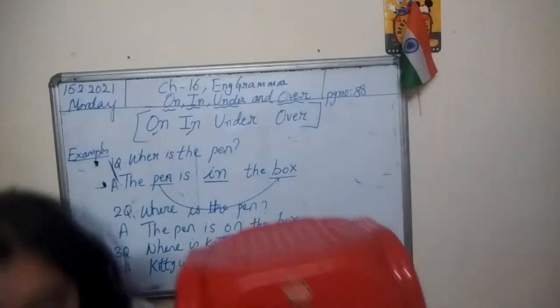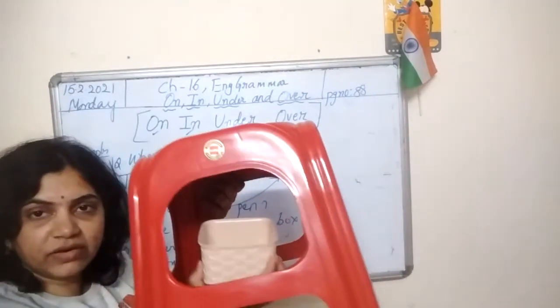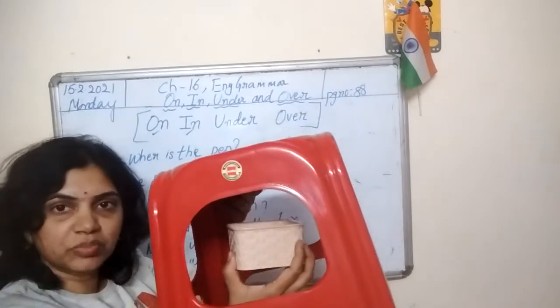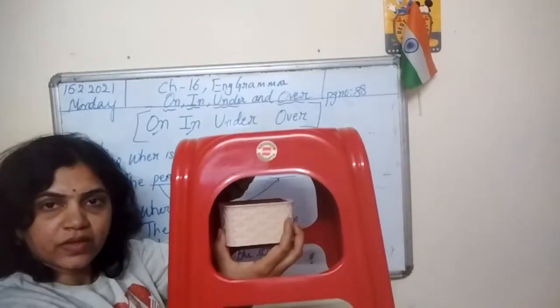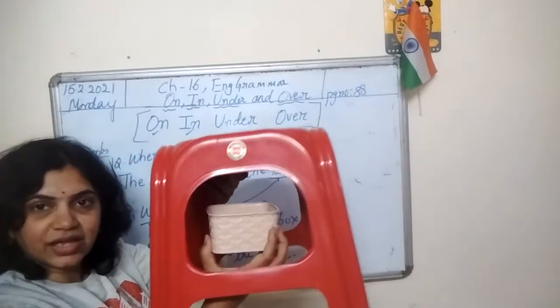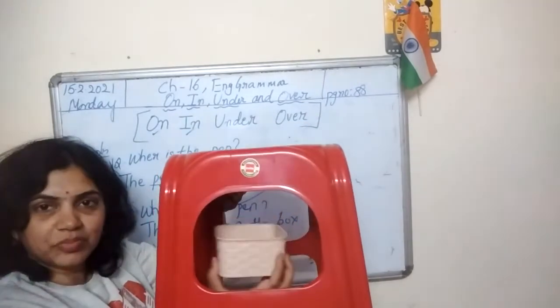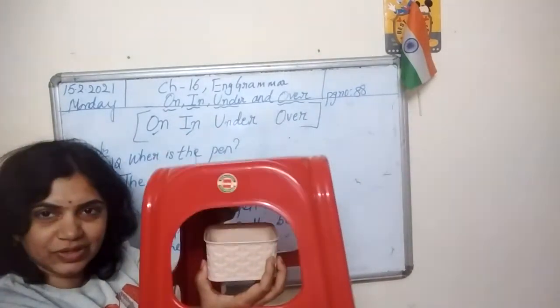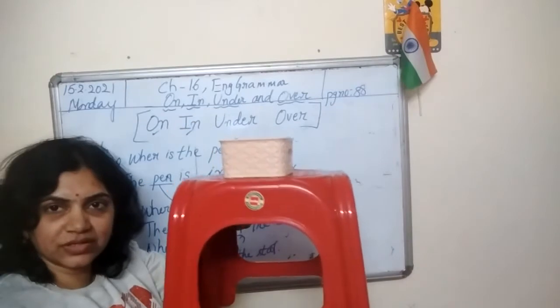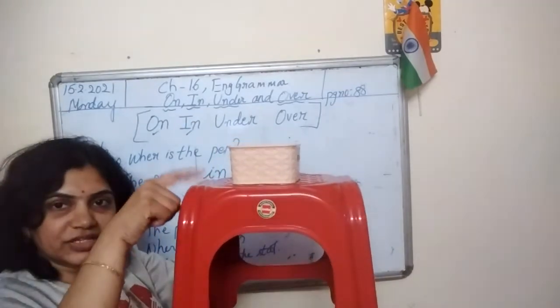This is the stool and this is the box. Where is the box? The box is under the stool. Where is the box? The box is on the stool.